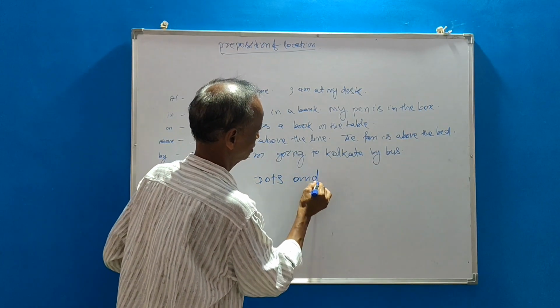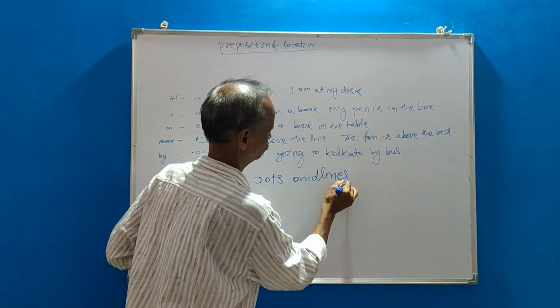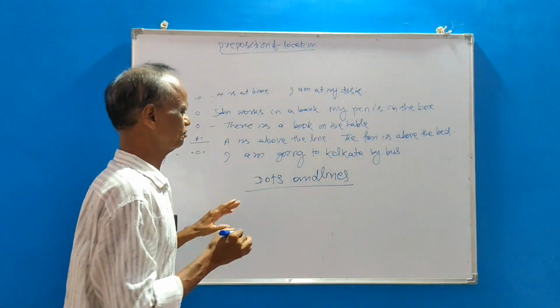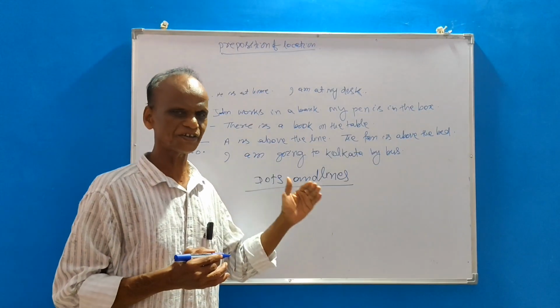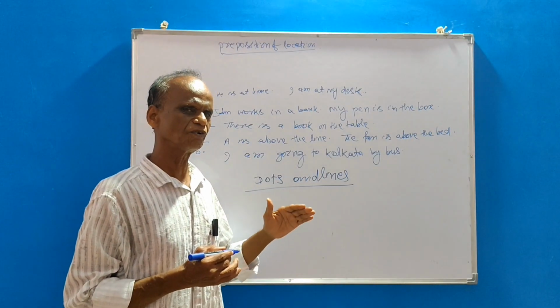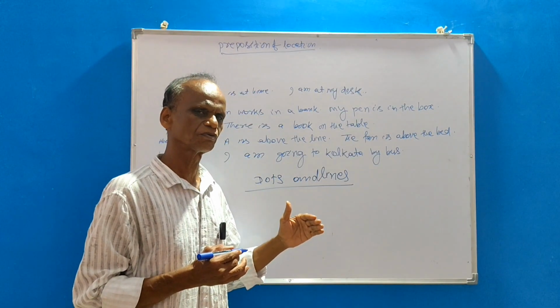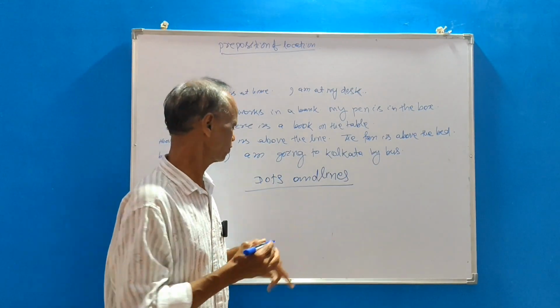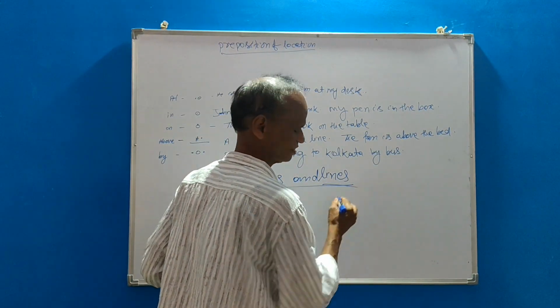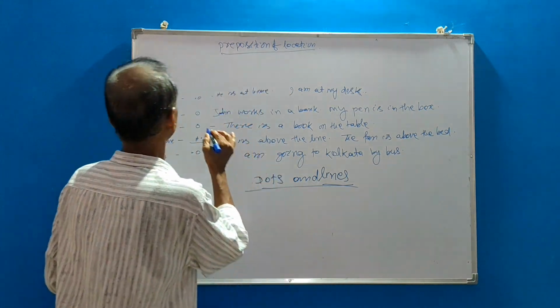Okay. At the time we follow dots and lines. For better understanding, we are able to use the preposition correctly. So we follow dots and lines. You see, at.